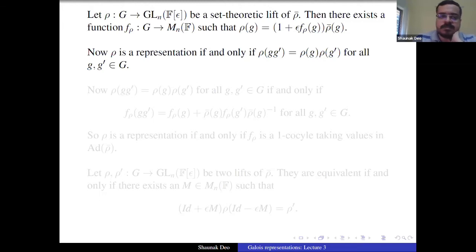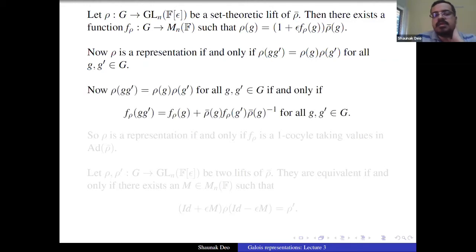This condition is satisfied for all g, g prime in G if and only if a condition is satisfied on f rho, which is given by f rho of g g prime is f rho of g plus rho bar g times f rho of g prime times rho bar g inverse, for all g, g prime in G. You just substitute 1 plus epsilon f rho of g prime times rho bar of g prime instead of rho of g prime, and you do similarly for rho of g and rho of g g prime, and you immediately get this equality. You don't have to do anything.